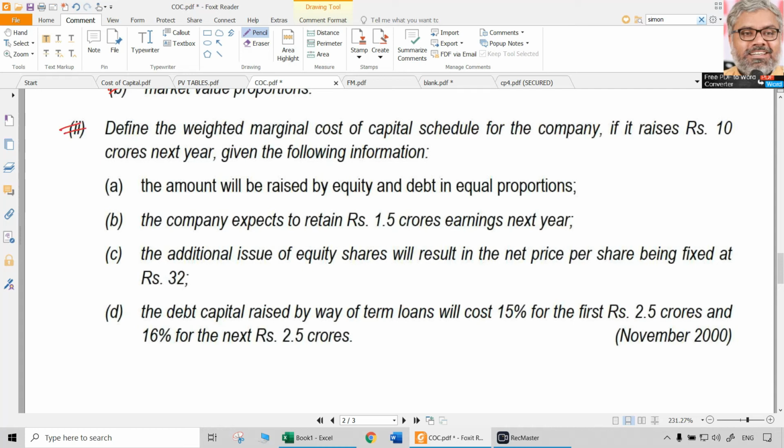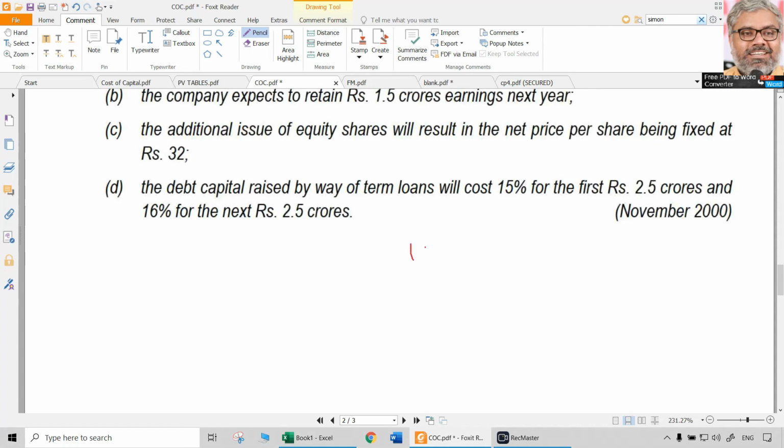Define weighted marginal cost of capital schedule for a company. Define, in the sense that it's a theory question: what is weighted marginal cost of capital? You have to write that. If it raises 10 crores next year, this is only the marginal cost of capital, not the revised weighted average cost of capital. That has to be calculated. Actually here we can say compute the weighted average cost of capital of the company if it raises 10 crores next year, given the following information. The amount will be raised by equity and debt in equal proportions. So first point, 10 crores has to be raised equally, equity and debt.